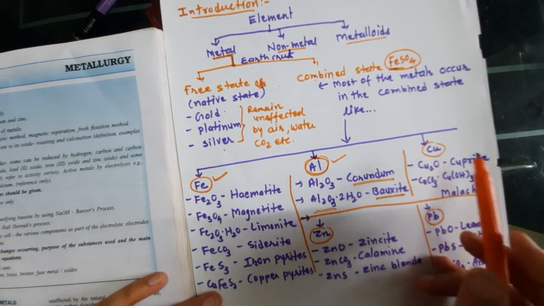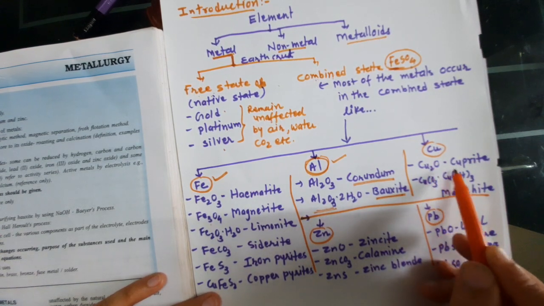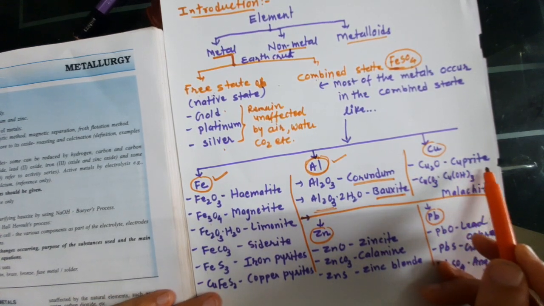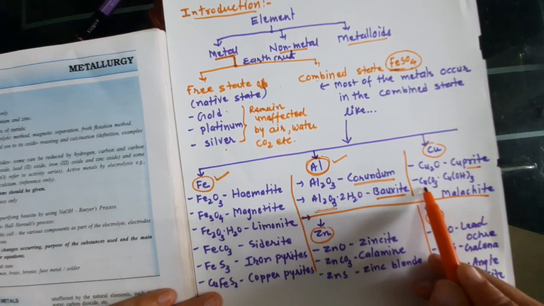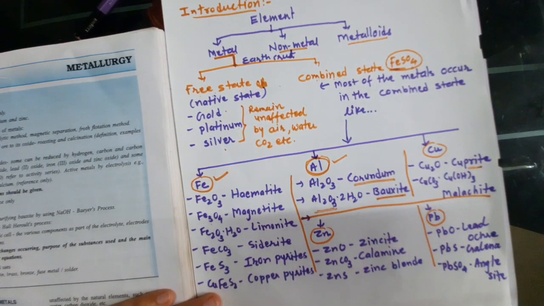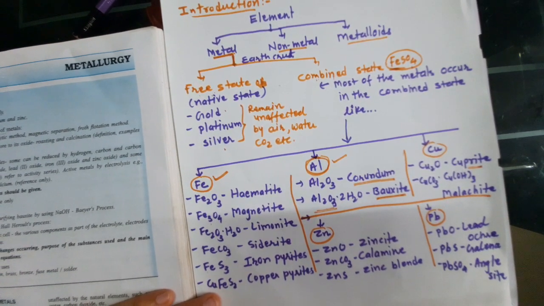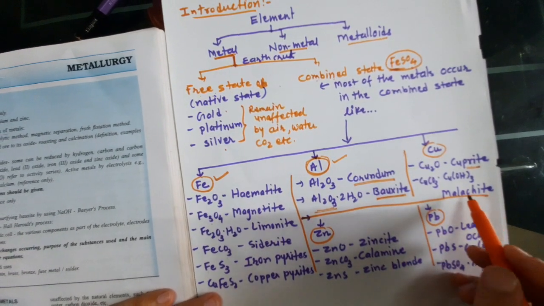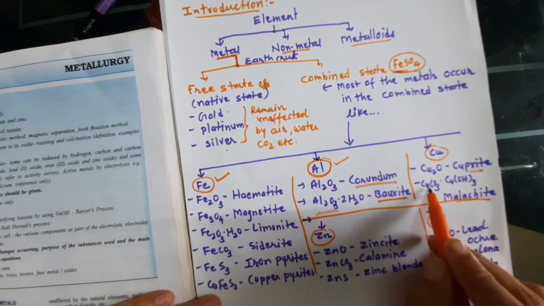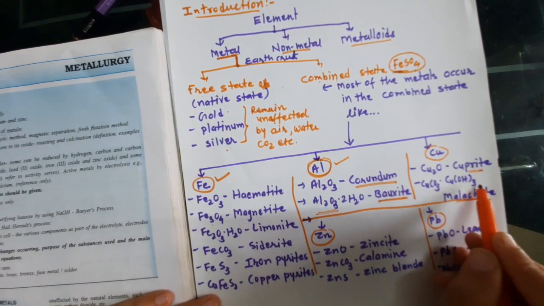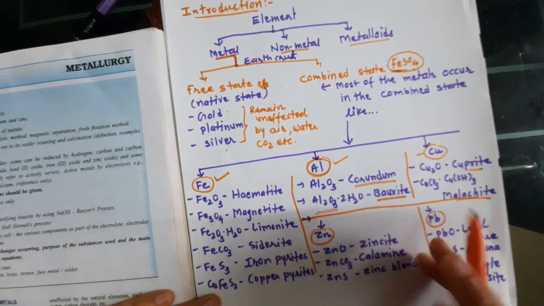Then the copper, Cu2O, cuprite we can say, and another CuCO3 dot Cu(OH)2, which is malachite. So these two compounds are for the copper.